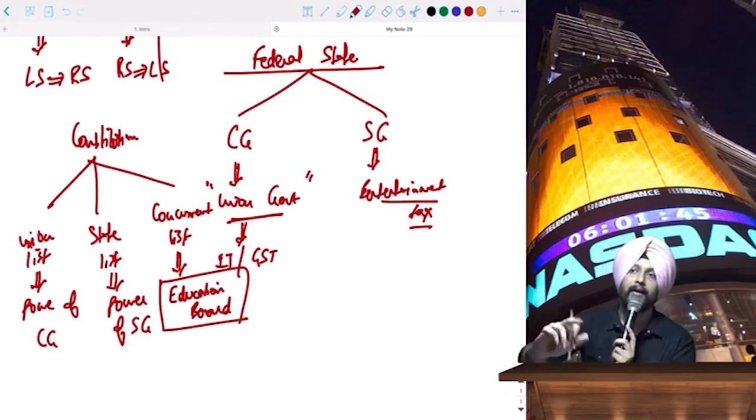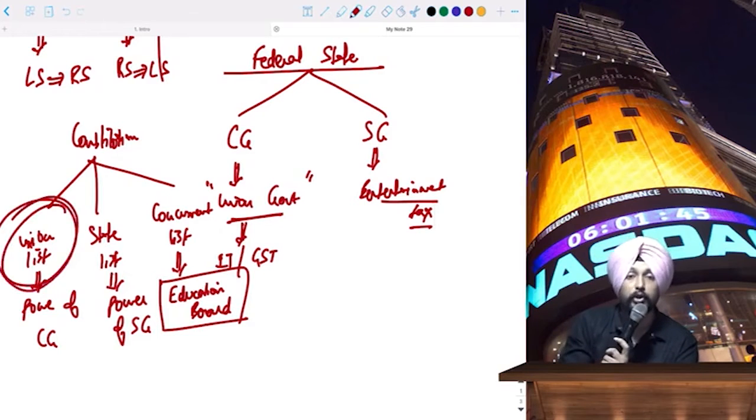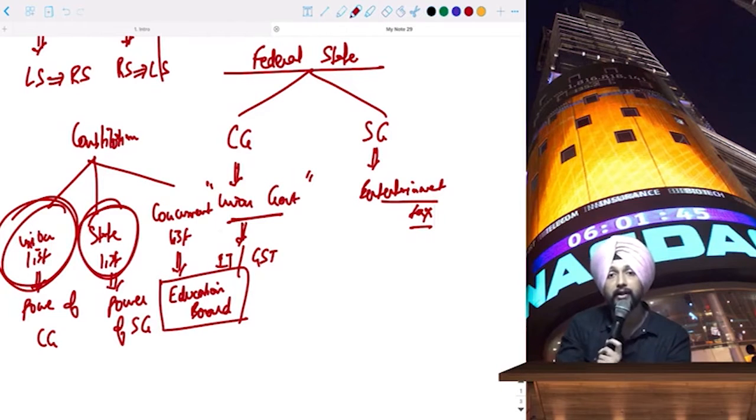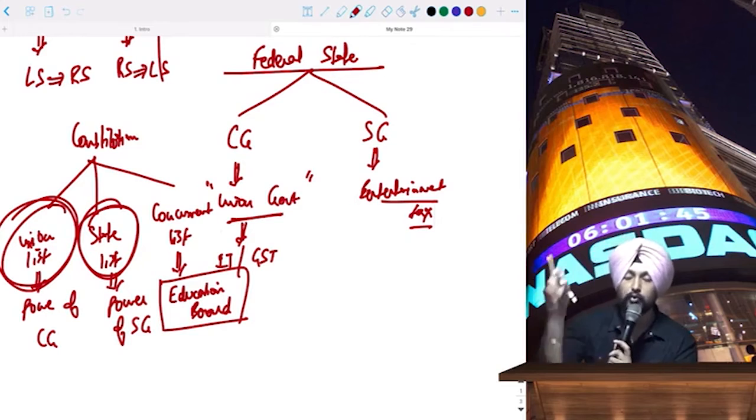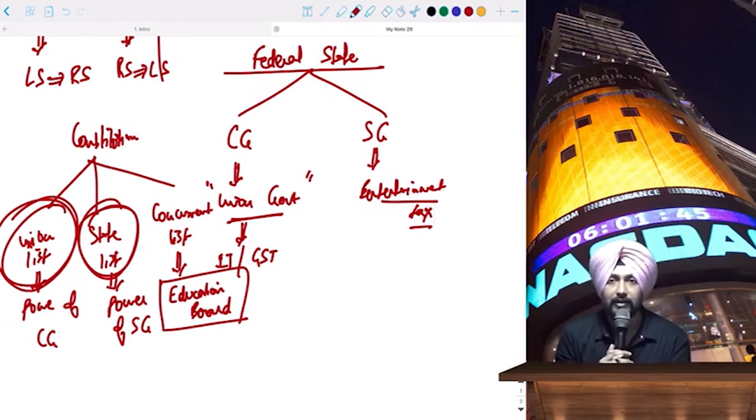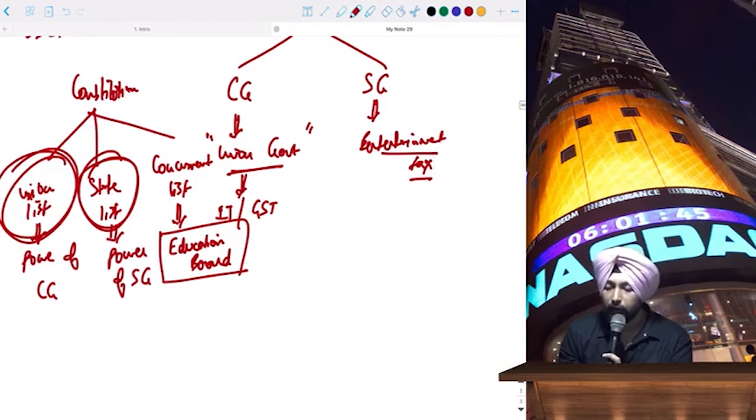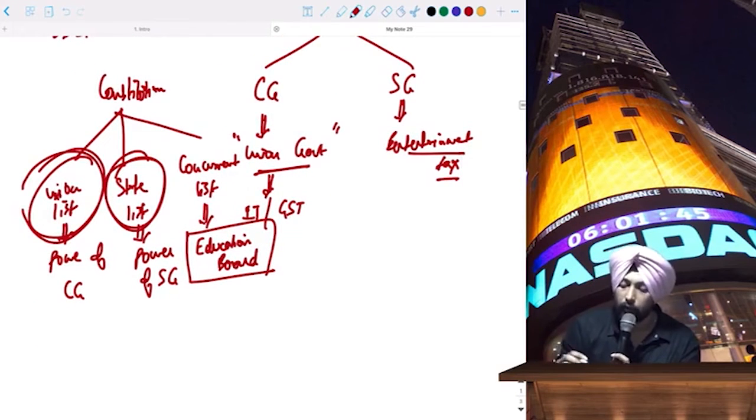Okay. So if we are talking about income tax, because these are the powers of the central government, it has to pass through the union list. If you're talking about entertainment tax, or any other state level tax like sales tax and all, then it will become a matter of the state list, because the state government has those powers. And any other thing like municipal corporation or education related topics, those will be covered under the concurrent list. Okay, so I think I have given you the basic understanding about it.